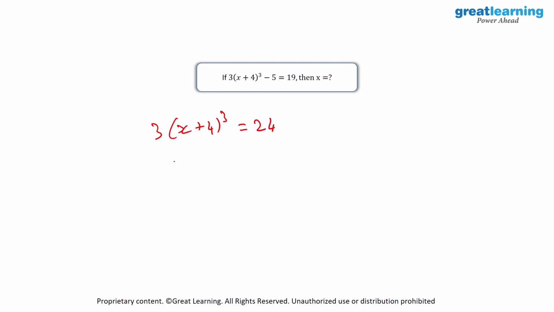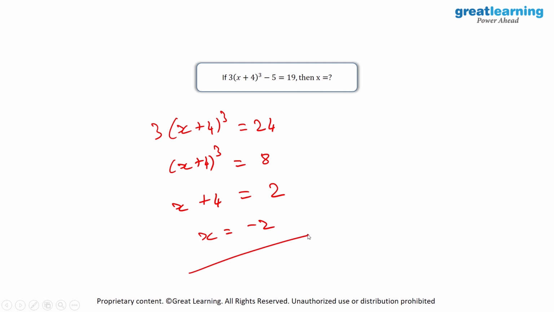Now I'll divide 24 by 3. So this will be (x + 4)³ = 8, because 24 divided by 3 is equal to 8. And here, as you see, we have (x + 4)³, and on the right side, we have 8. So 8 is essentially equal to 2 × 2 × 2. So we can just write down x + 4 = 2. And when I take 4 onto the right side, this will become minus 2, which is the solution for this equation.